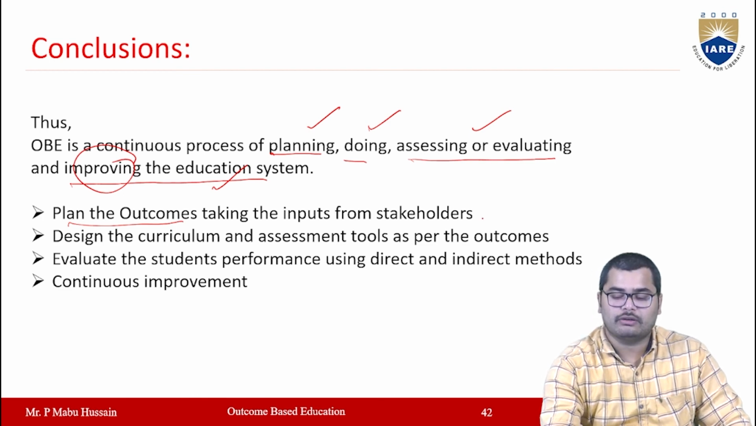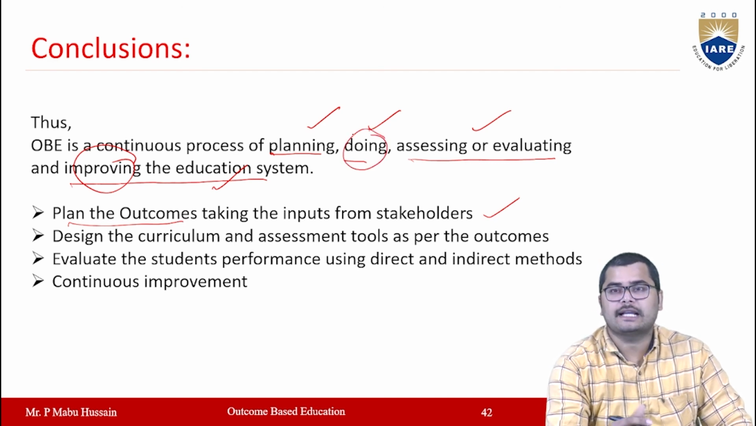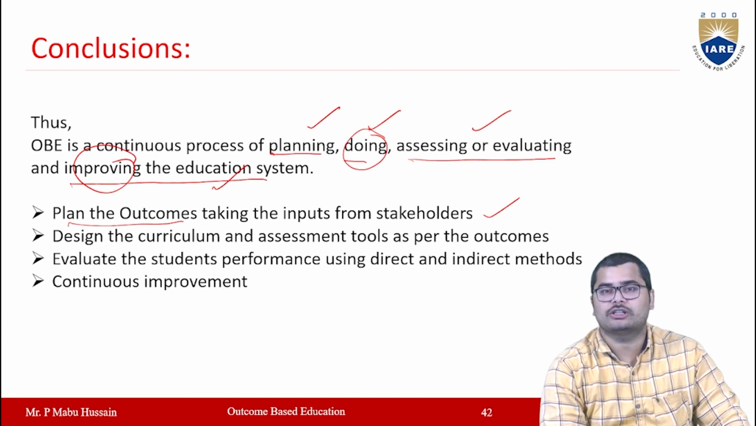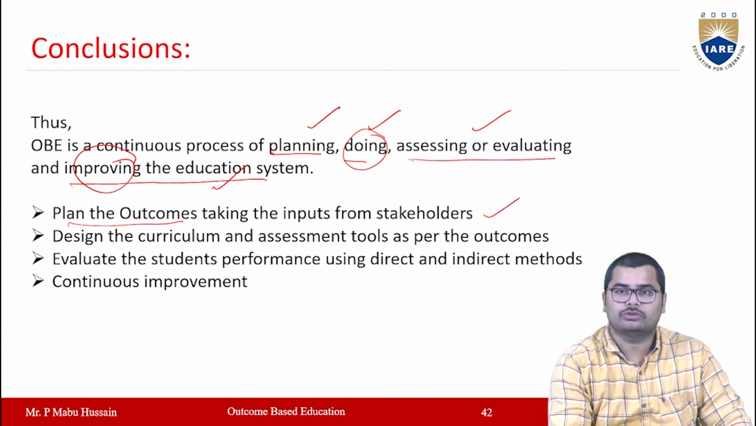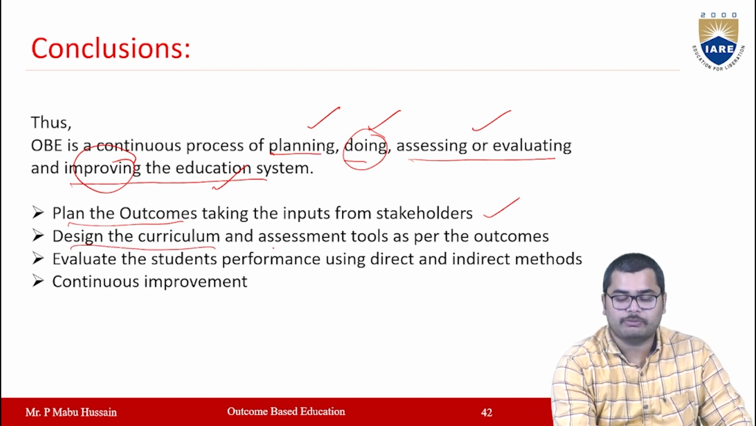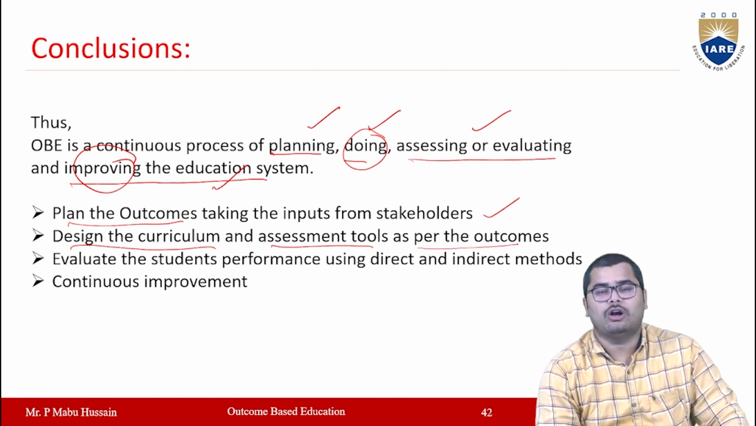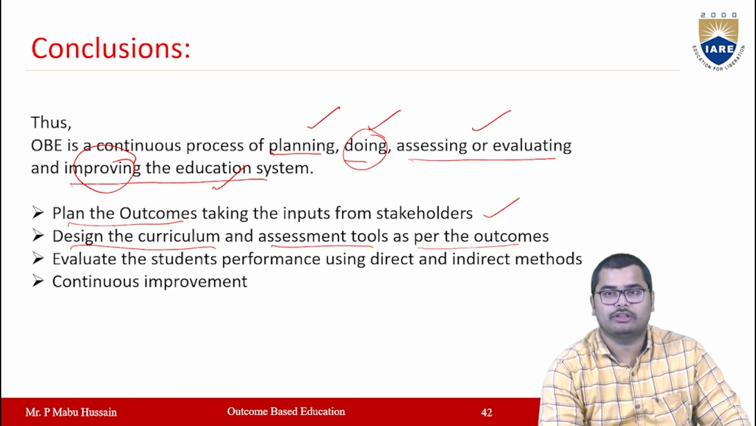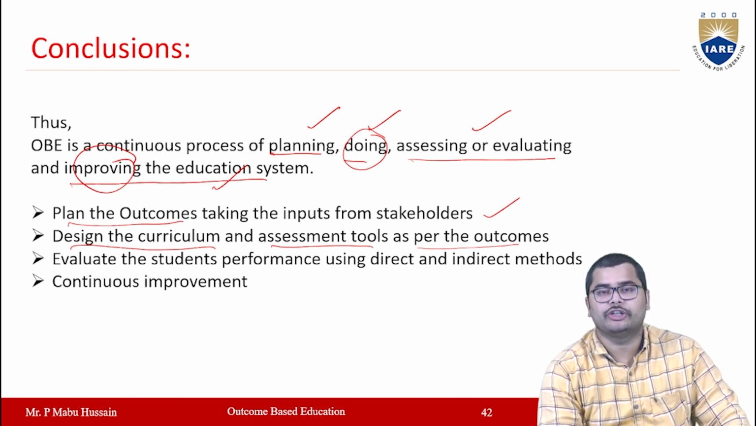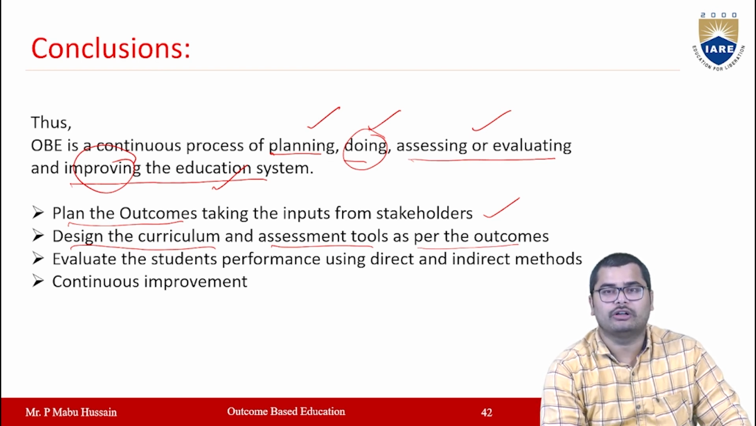Once you define these outcomes, you have to prepare an action plan, or do something to achieve those outcomes. How can you achieve those outcomes? You have to design a curriculum and assessment tools which are used for achieving those outcomes. So in the first step, we define the outcomes. Then to achieve those outcomes, we design the curriculum, and you can use the proper assessment tools for a particular course, so that you can achieve those outcomes.